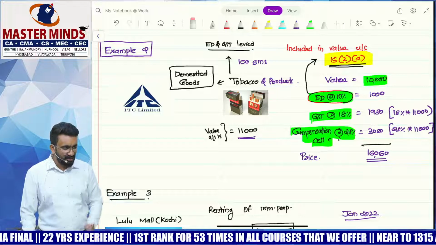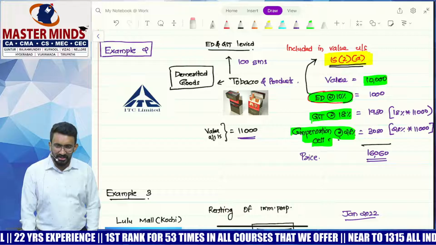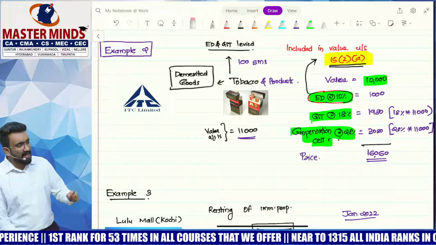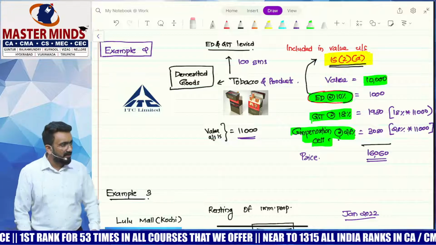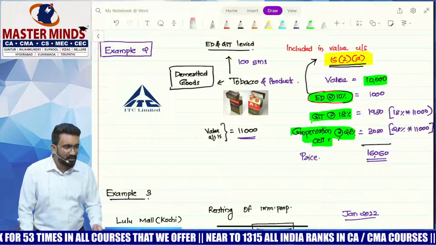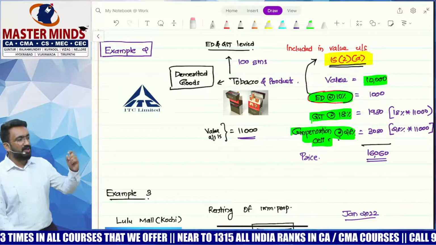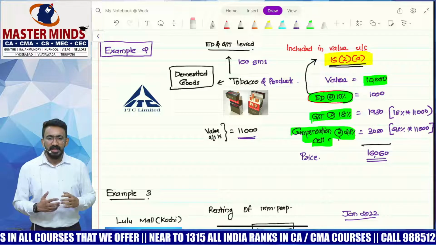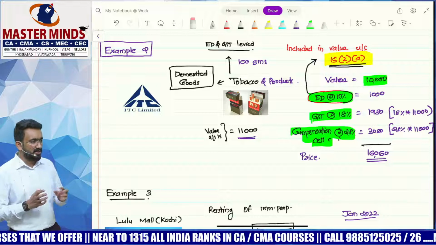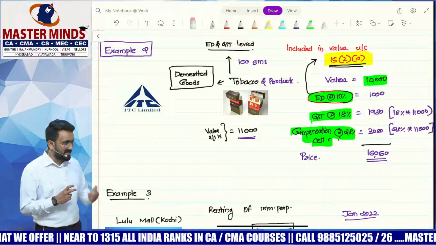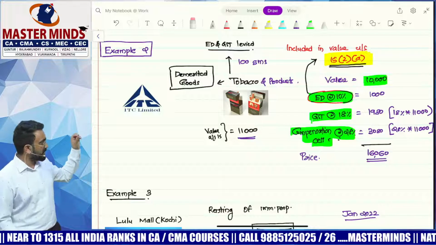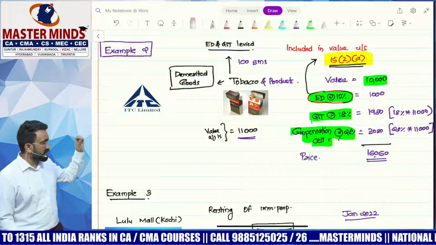I have already told you this, that if I have 28% cess and 18% GST, it is as good as saying I have 18 plus 28, as good as saying I have 46% GST, because the value determined for the purpose of computing GST is the same value on which I will have compensation cess. So don't get tricked by the word cess there. It's like another full-length tax itself. So it will be 28% on 11,000, that's 3,080.